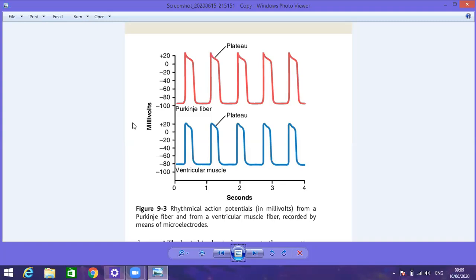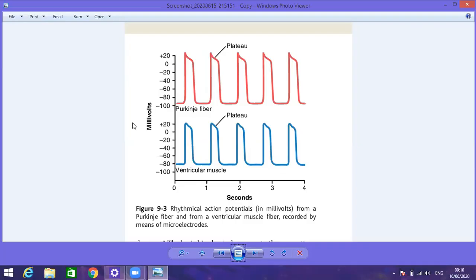At rest, the membrane is polarized, while when we reach the threshold for excitation, we can say that the membrane is depolarized. And when there is efflux of potassium ions and we achieve minus 90 mV, then we say that the membrane is once again repolarized, back to the polarized condition.